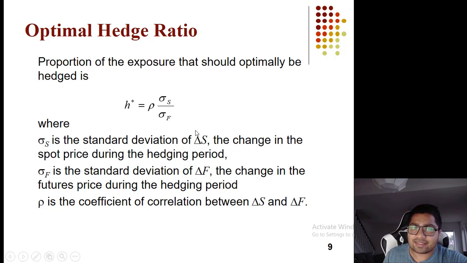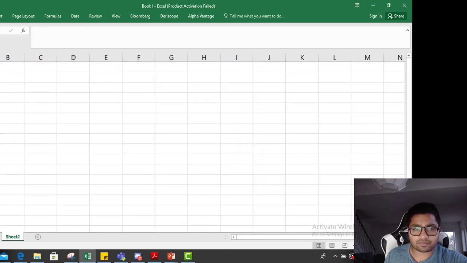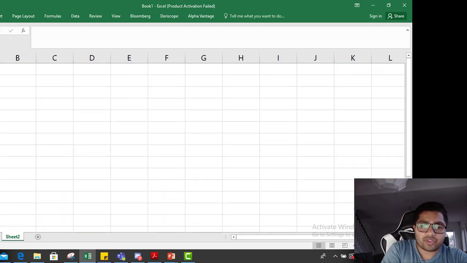So in that case, there is a concept of hedge ratio. So I'll explain it once again. So you are WestJet, a Calgary based airline, and so you're an airline company. Again, your risk is price of oil going up.